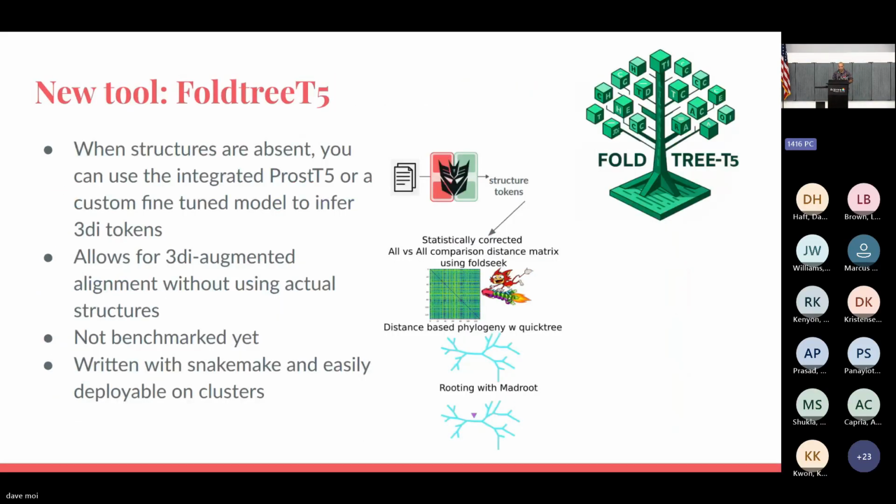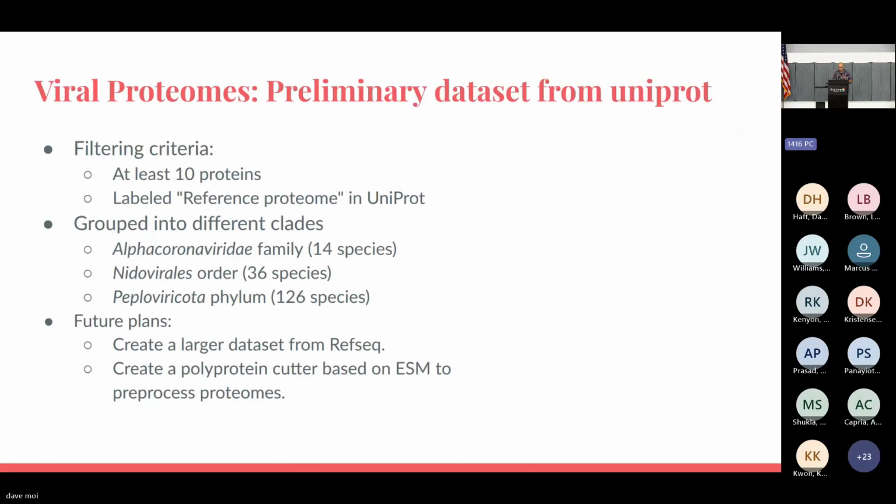And to accommodate this model, instead of using the typical Foldtree pipeline, I adapted it to use the LLM instead of the structural tokens coming from actual structures. So this tool is actually working, and you can just input amino acid sequences and it will derive a tree using what the LLM guesses should be the structural motif at each position. We've compiled a preliminary data set of viral proteomes, and we're going to try to make species trees and core gene trees for each of these viral proteomes.